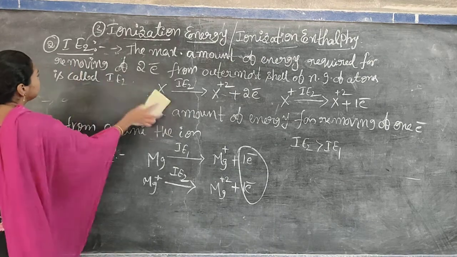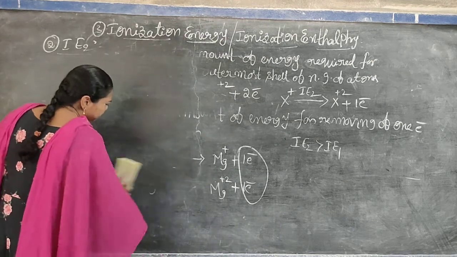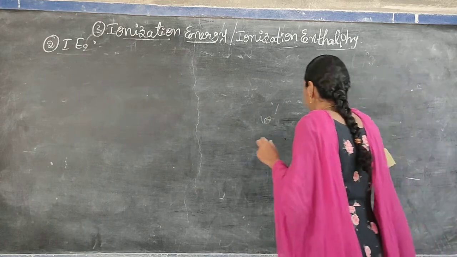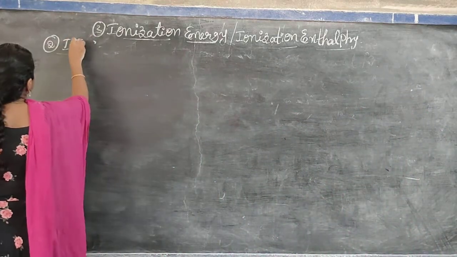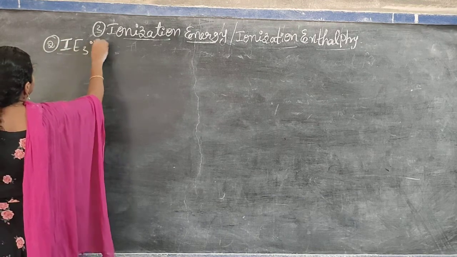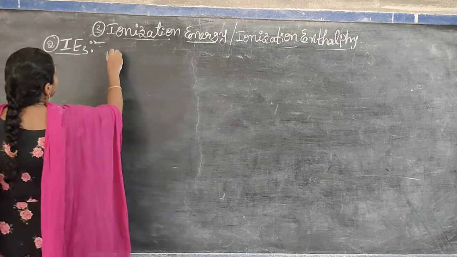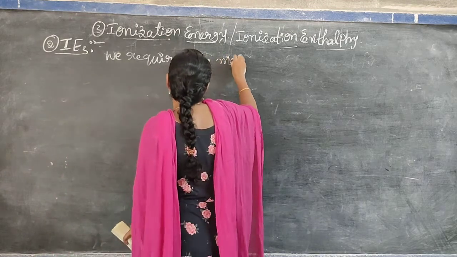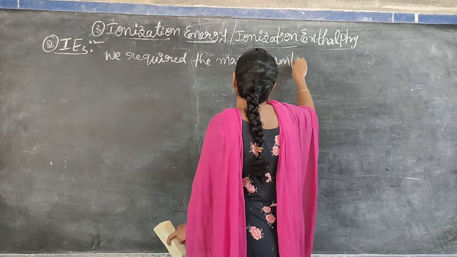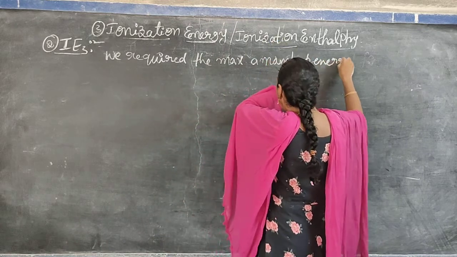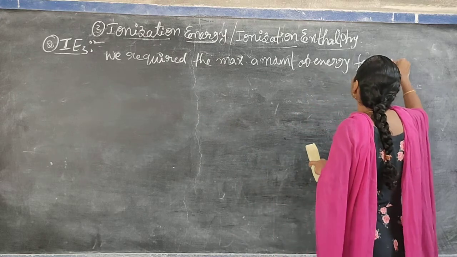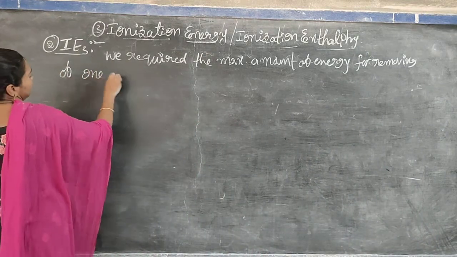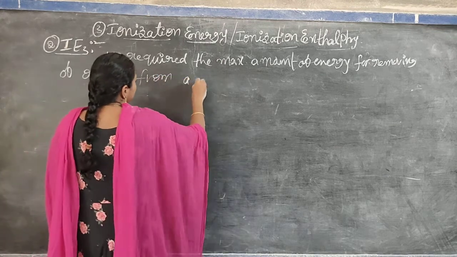Okay, got it? Next, the last one, IE3. We require the maximum amount of energy for removing one electron from a dipositive ion.